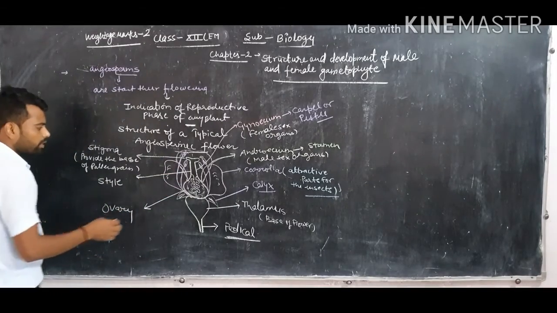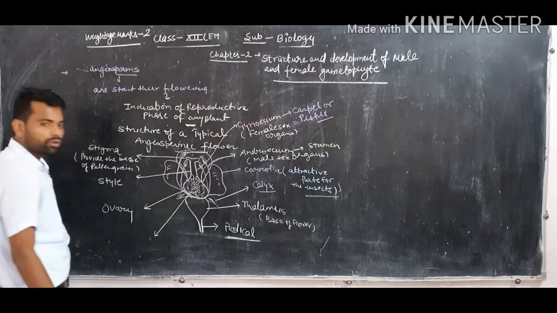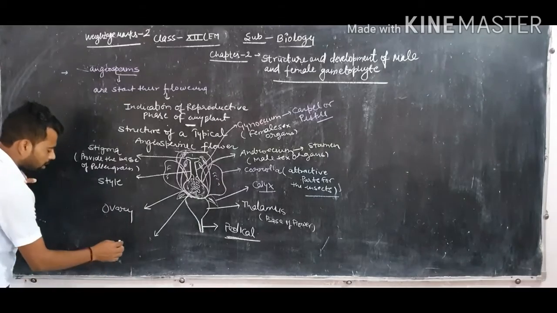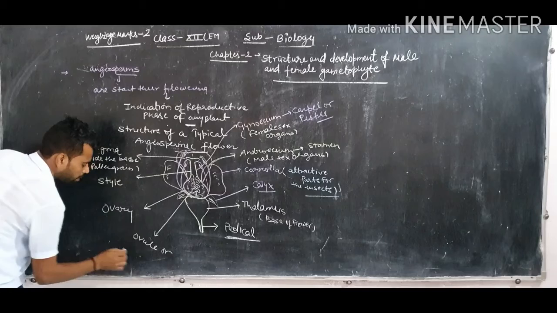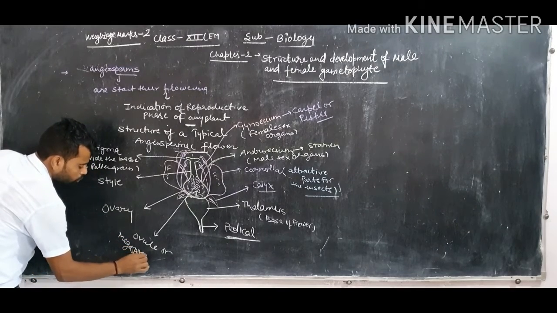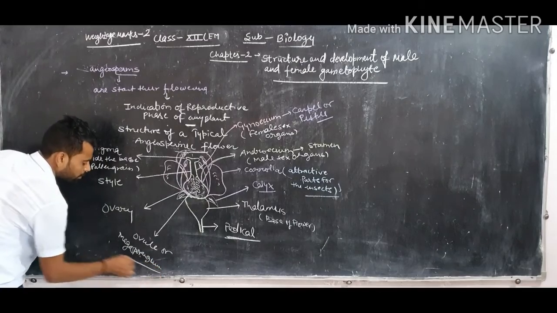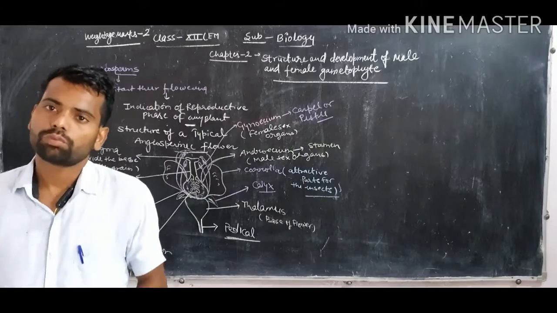And in each ovary there are some egg-like structures generally found. These egg-like structures are known as ovules, or megasporangium. Clear? So this is the structure of a typical flower of angiospermic plants.